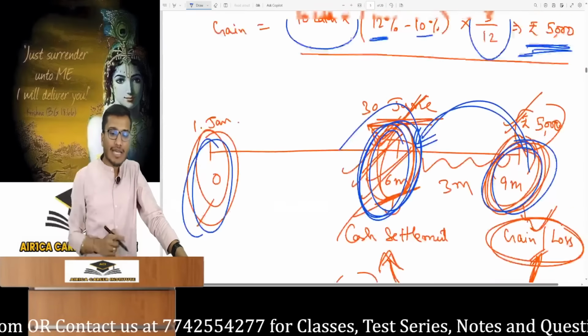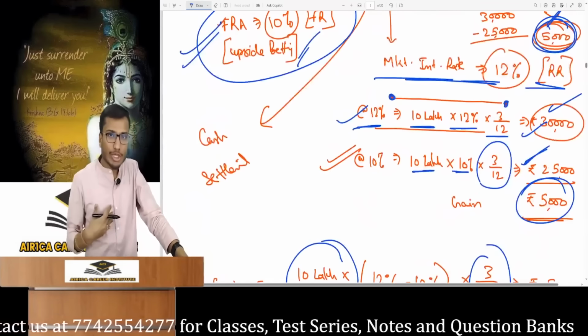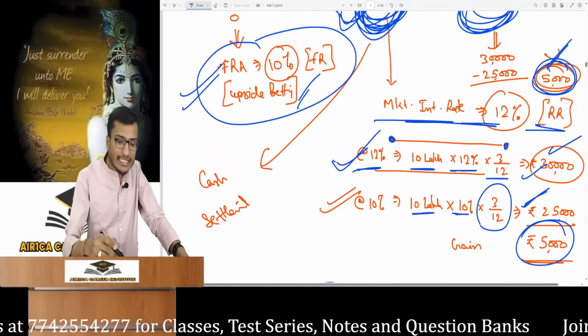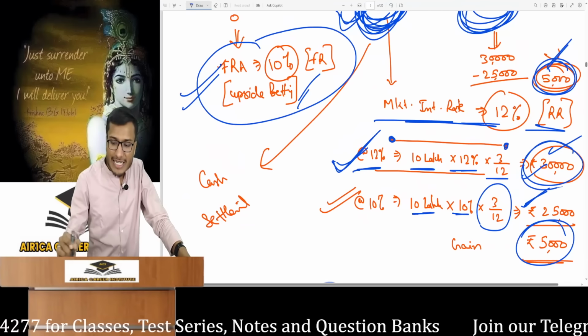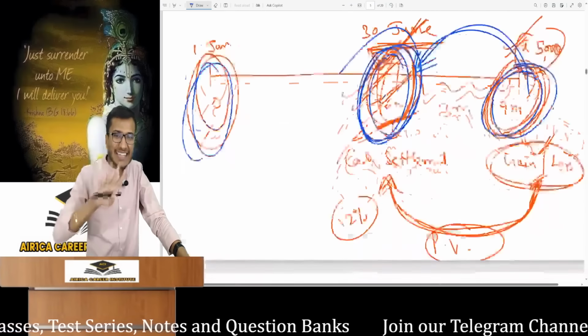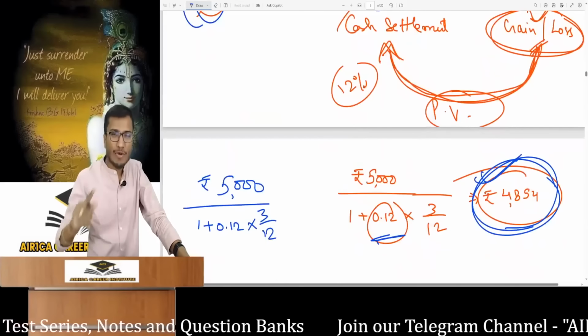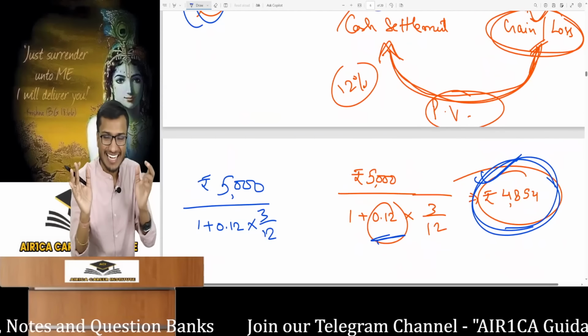Now in practical life, an FRA is usually cash settled. Now if I actually needed a loan today, I would take it at the market interest rate. Then what was the benefit of the FRA? Look here. If taken at market rate, I'll pay 30,000 interest after 3 months. Since I had the FRA, I gained 4,854 today.